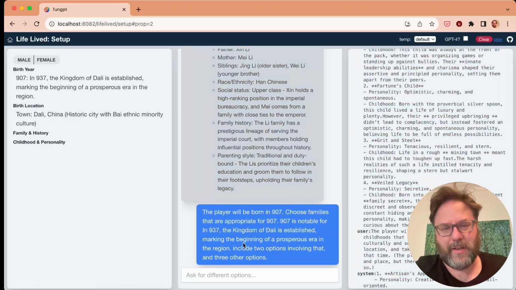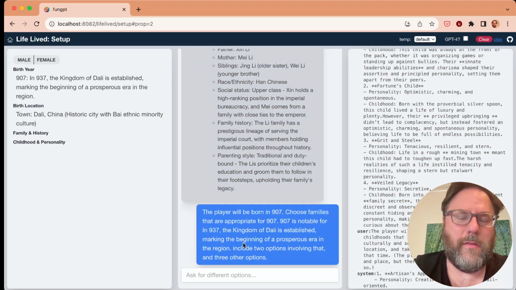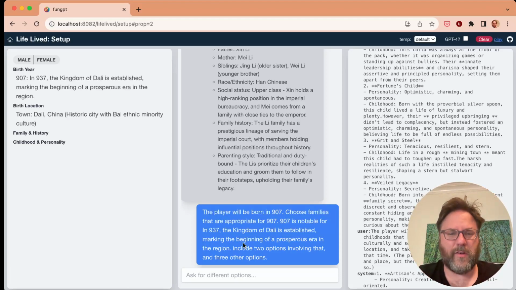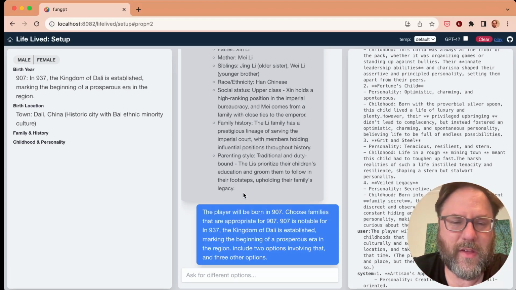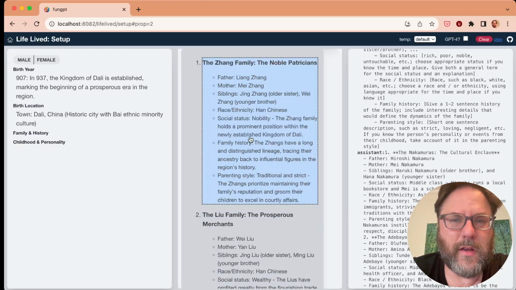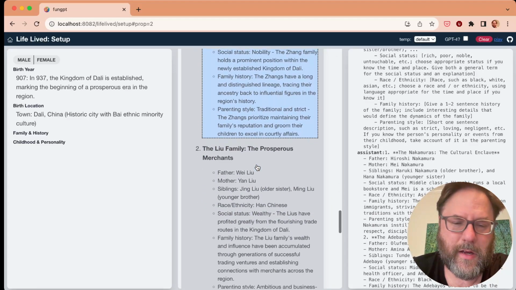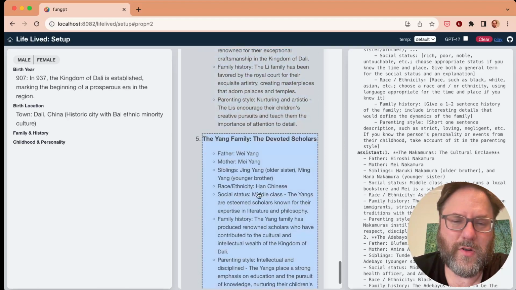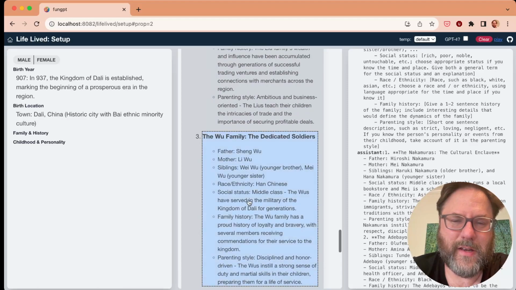The family option, again, includes all the basic family stuff, but also social class and ethnicity and such, which are important and interesting. All right, would be dedicated soldiers, scholars.